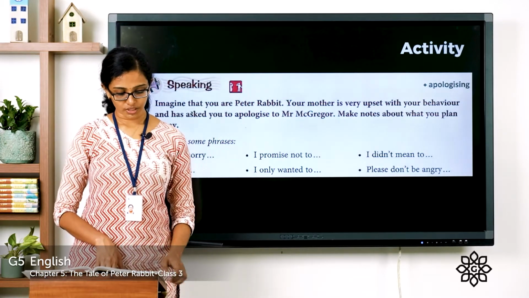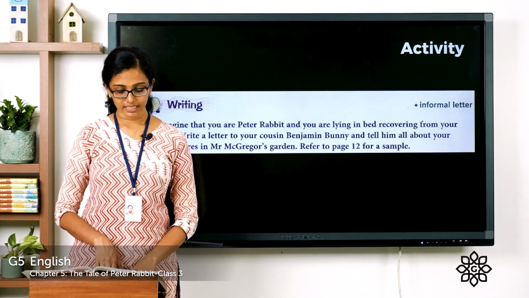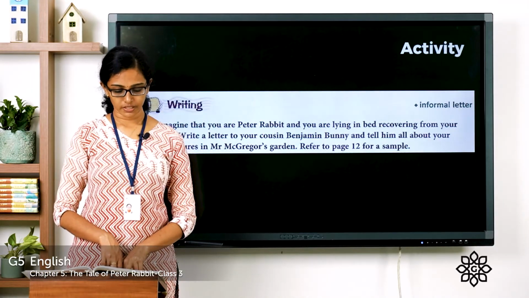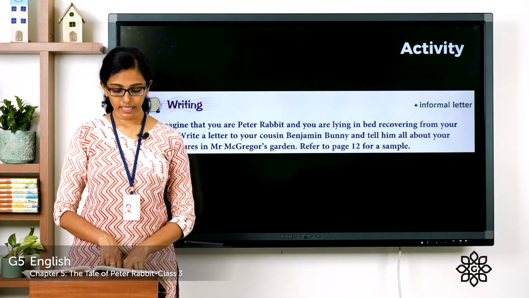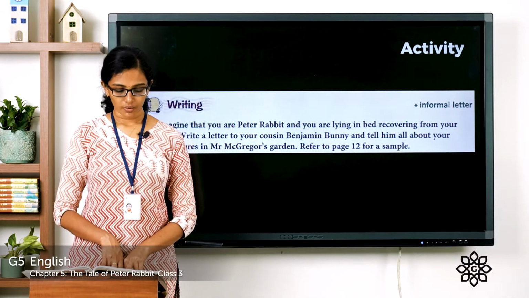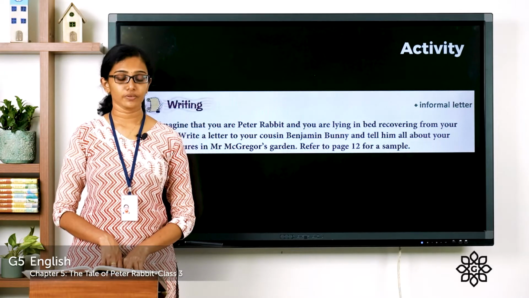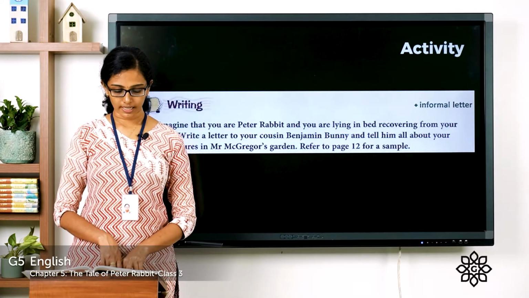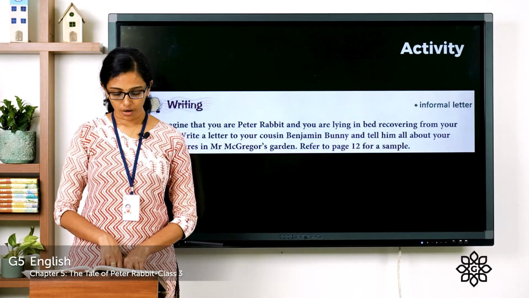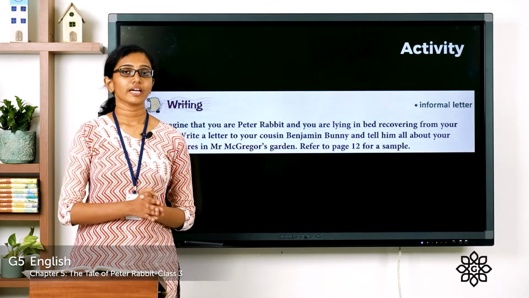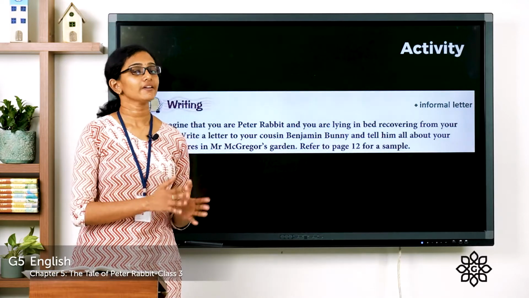Then the next section is a writing exercise and it's about writing informal letters. Imagine that you are Peter Rabbit and you are lying in bed recovering from your cold. Write a letter to your cousin Benjamin Bunny and tell him all about your adventures in Mr. McGregor's garden. Refer to page 12 for a sample. So this exercise is for getting you enough practice to write an informal letter.